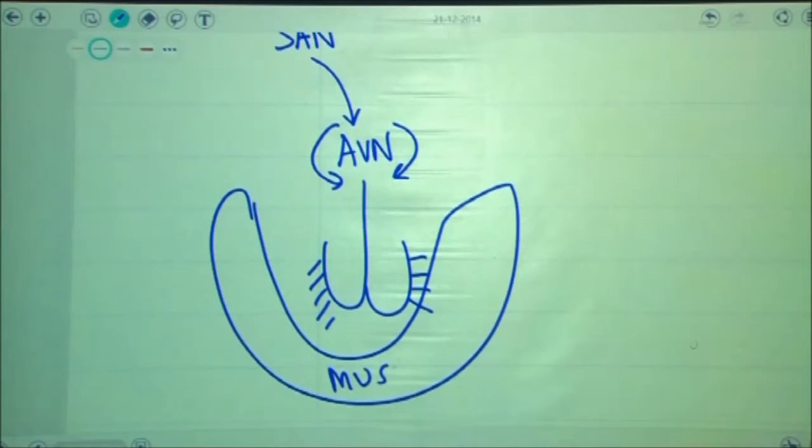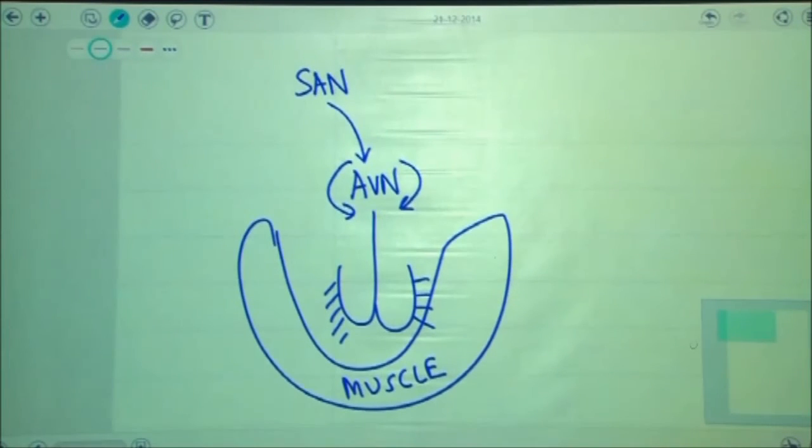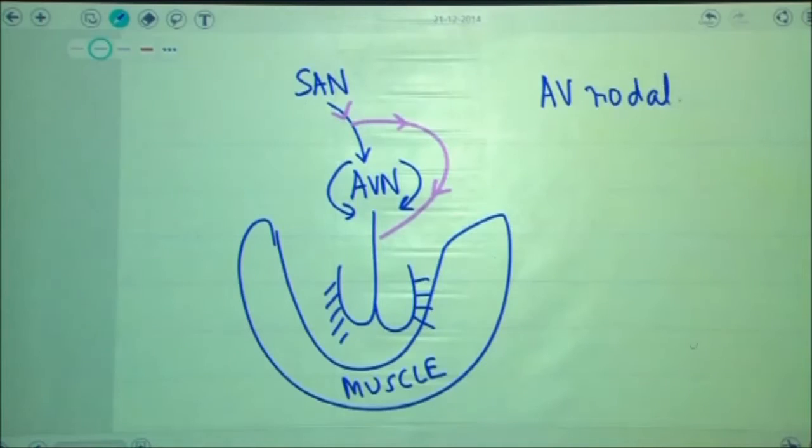So our heart will be getting electrical current via the pathway that I have created here before you, but this patient that I have drawn before you will be having an accessory pathway. The accessory pathway will allow short circuit of current by passing the AV node. AV node exhibits a property that is known as AV nodal delay, and this AV nodal delay is usually up to something like 0.1 second.